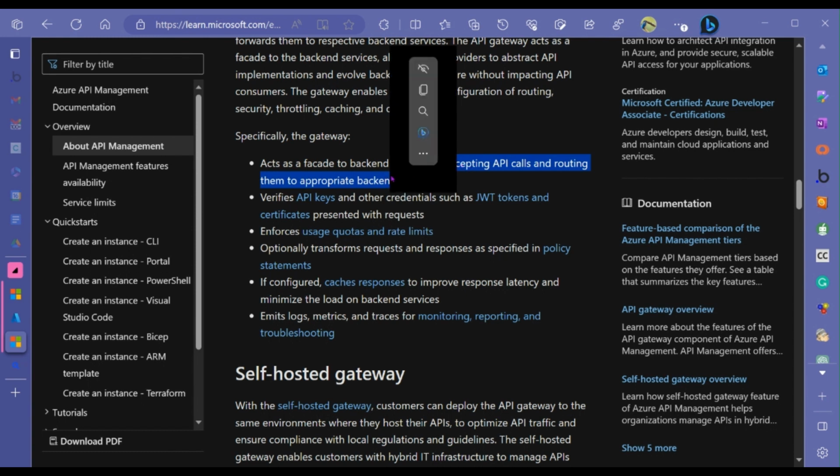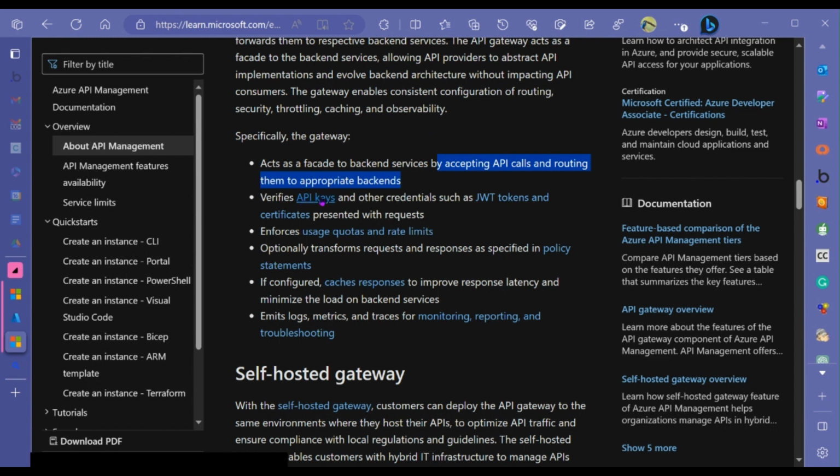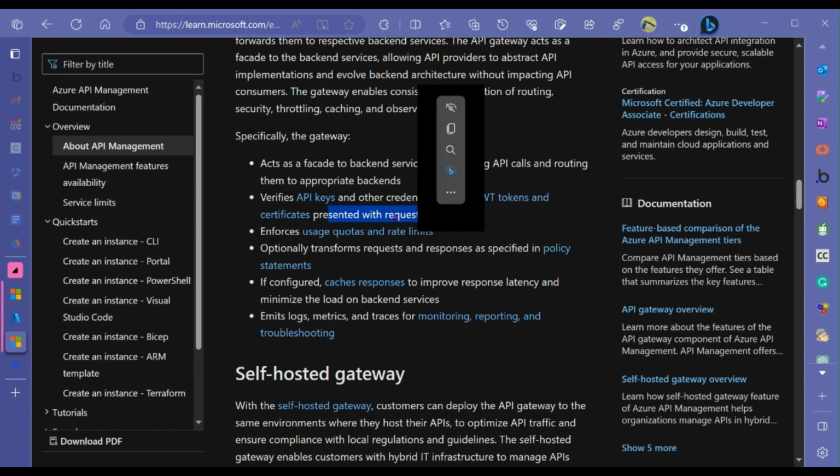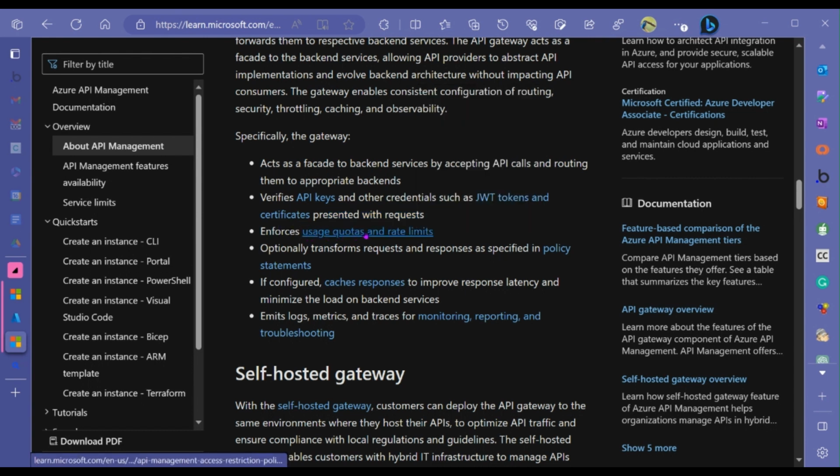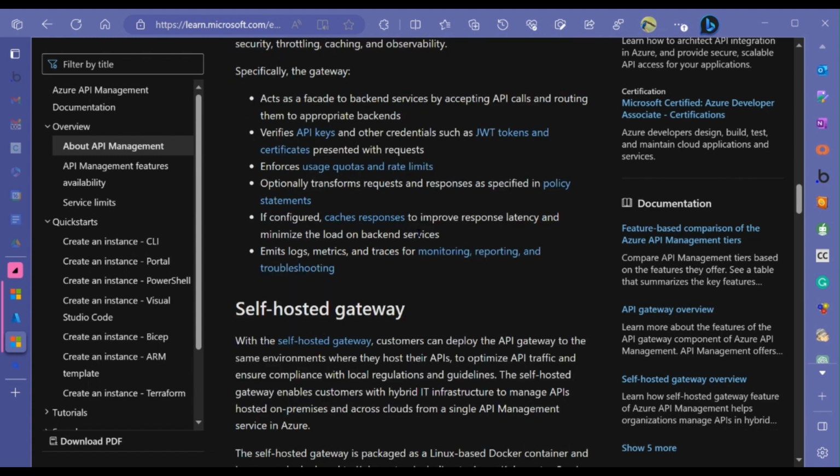This is so key. Talking about keys, it verifies API keys and other credentials. This is JWT tokens and certificates. Look at the links in here. Presented with requests. So when you make a request, you're going to have a token. It enforces the usage quotas and rate limits. So if some guy's abusing it, you can say, hey, only like 2 requests per minute or something. Optionally transform requests as specified in policy statements. Policy statements, yeah, this is what it's about, folks.